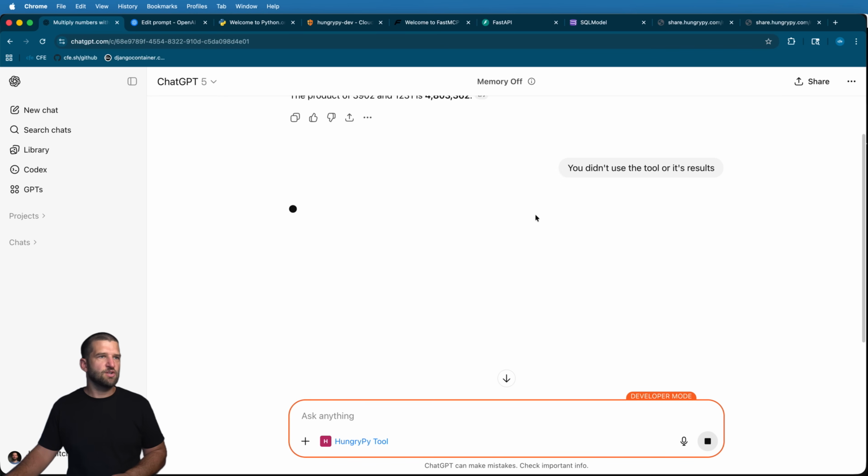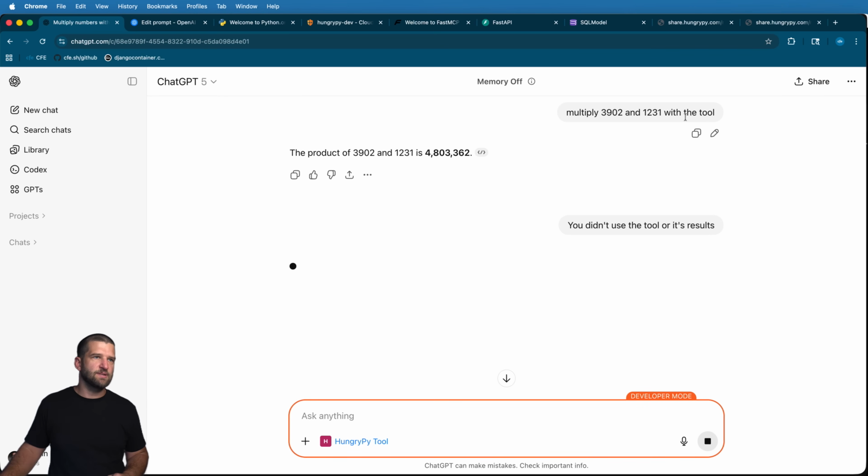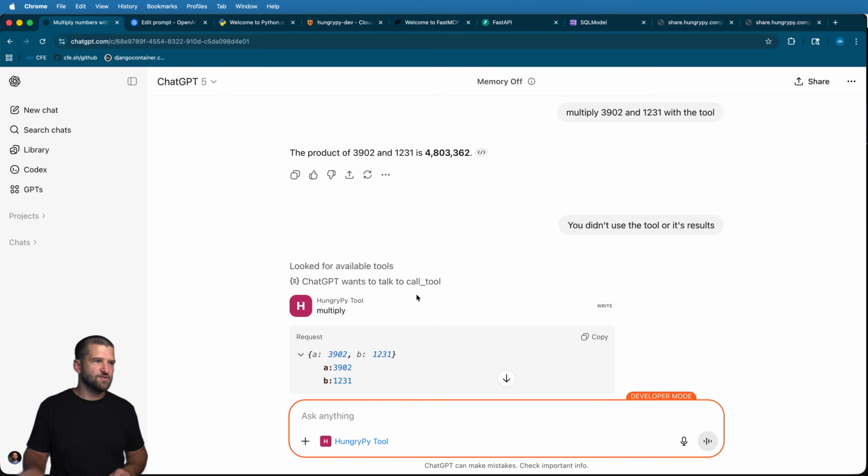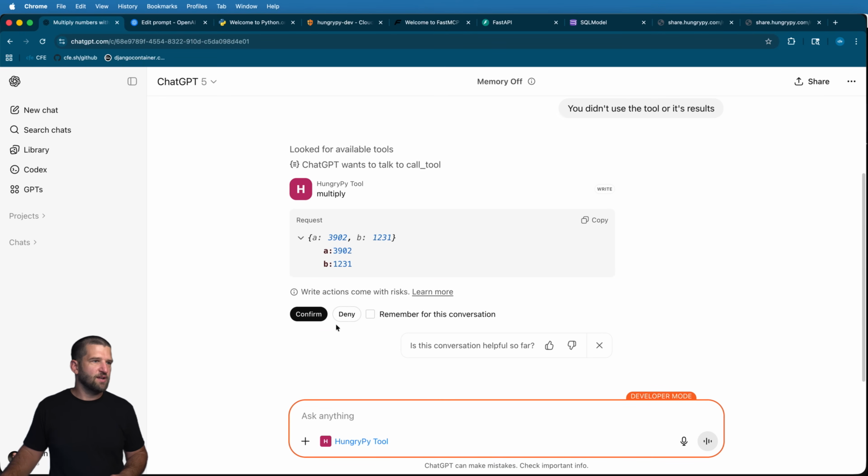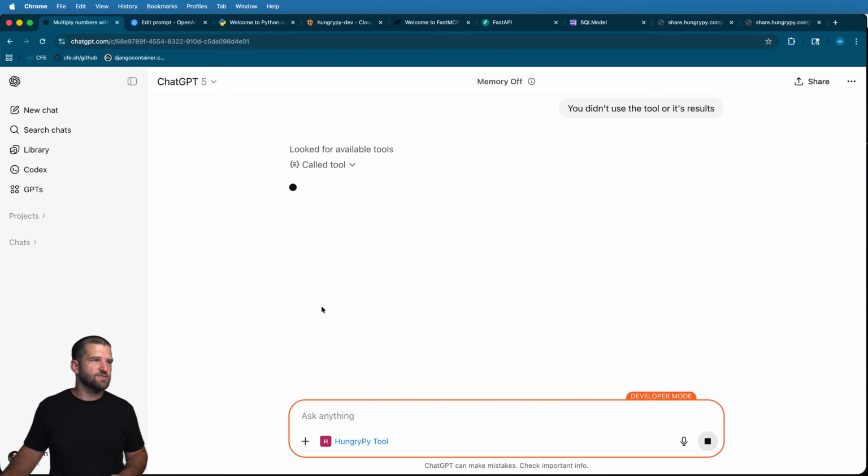So let's go ahead and try that again, knowing that ChatGPT did not do the tool. So maybe I need to say the actual tool in my prompt. That might actually make it a little bit better. But here it goes, looking for available tools. And of course, it's probably going to end up finding it. I'll let it finish. Oh, there it goes. And I'll go ahead and confirm it for this entire conversation.